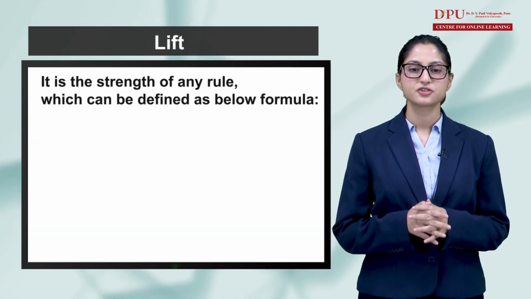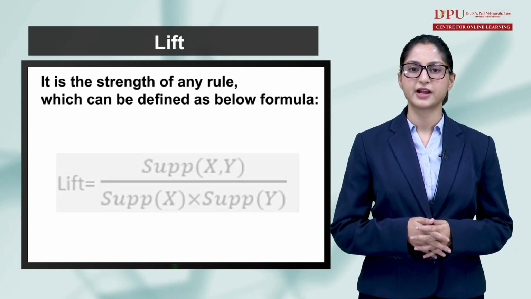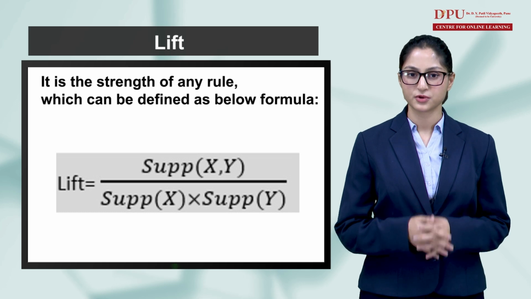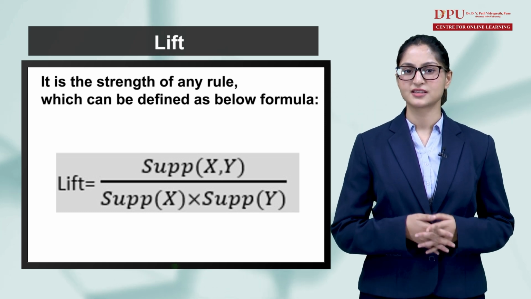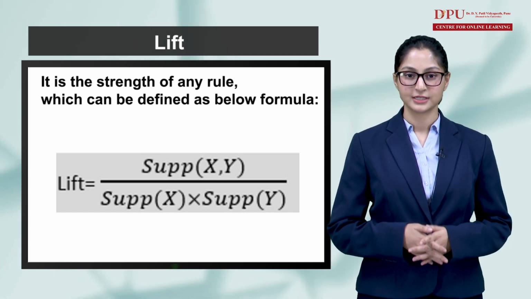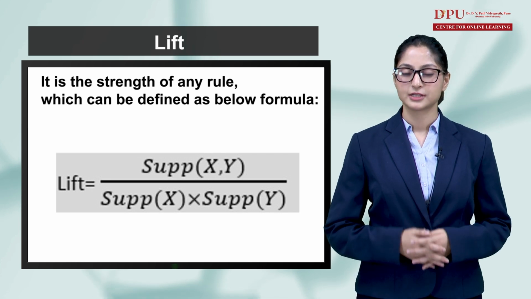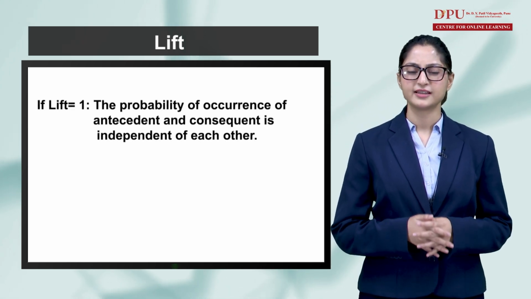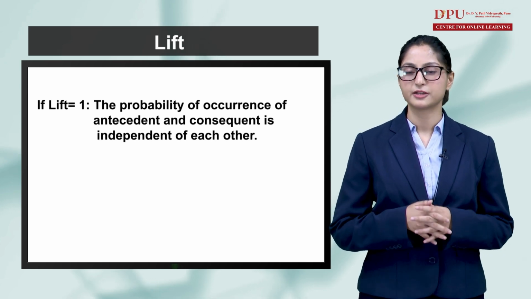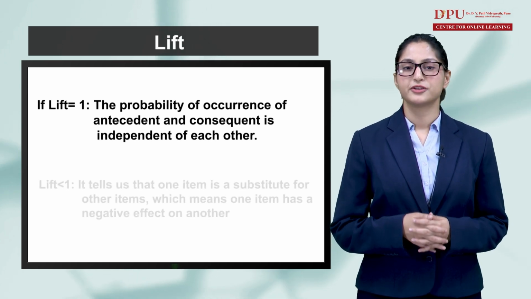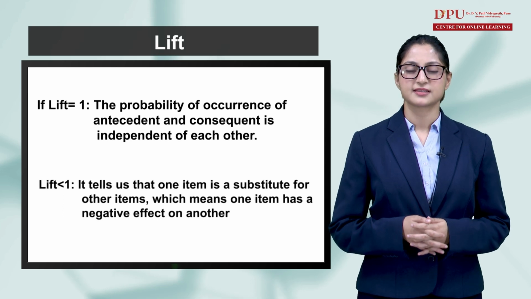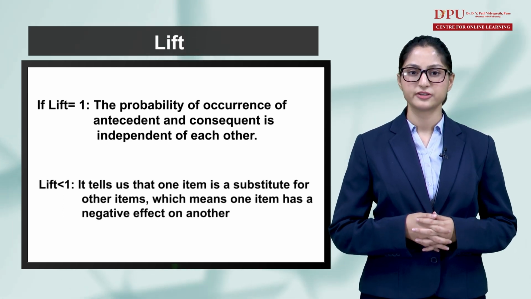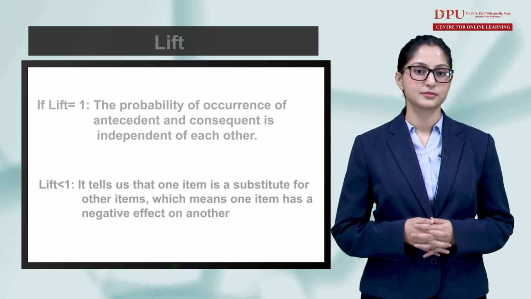Lift. It is the strength of any rule, which can be defined as below formula. It is the ratio of the observed support measure and expected support if X and Y are independent of each other. It has three possible values. If lift is equal to 1, the probability of occurrence of antecedent and consequent is independent of each other. If lift is less than 1, it tells us that one item is a substitute for other items, which means one item has a negative effect on another.